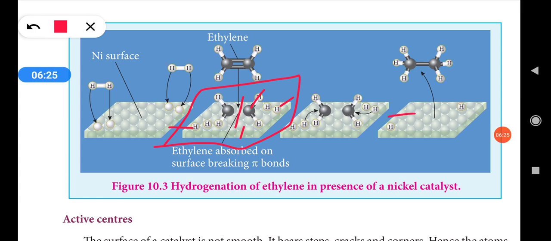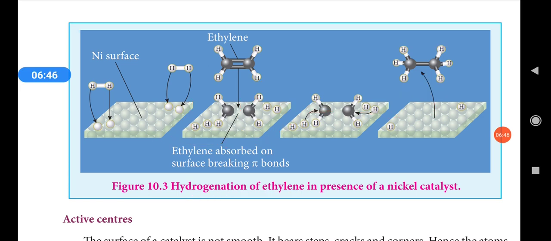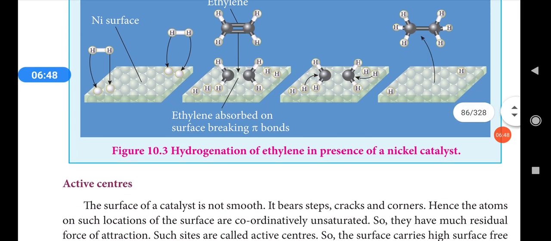desorbs. So after the bond breaks, hydrogen also goes and combines, and then finally ethane will be formed. So hydrogenation of ethylene will form ethane. So ethane is formed, then it desorbs, diffuses and goes away. So this is an example to explain the adsorption theory of catalysis. Okay,